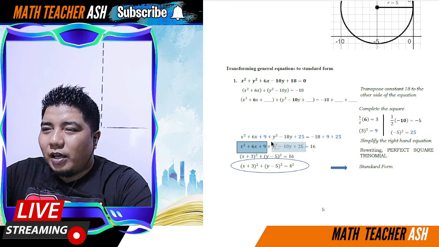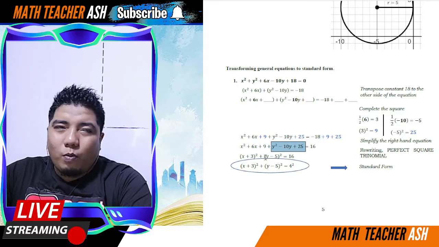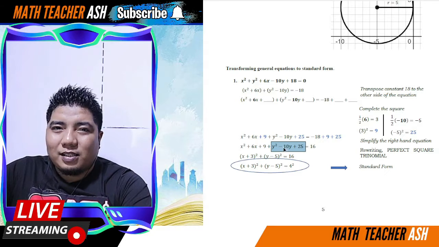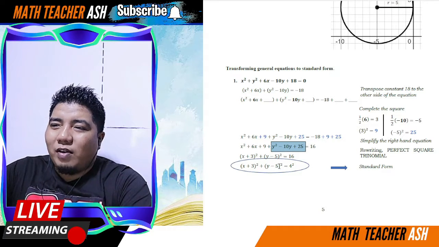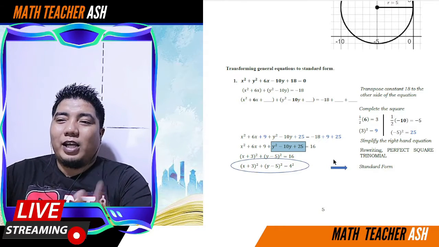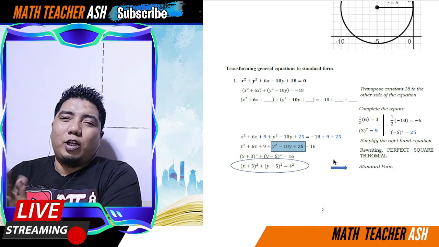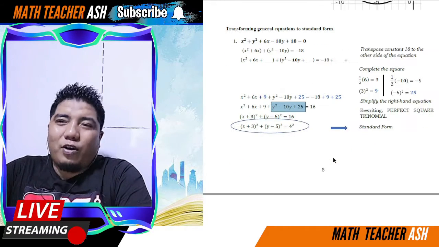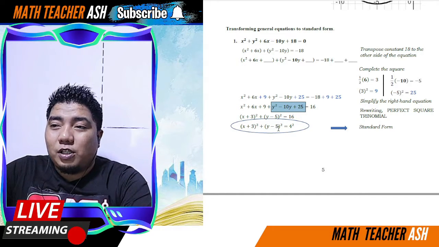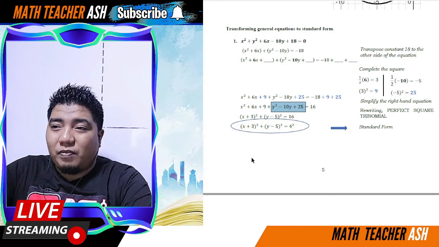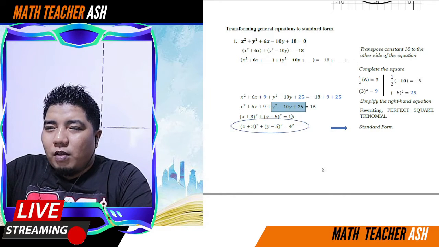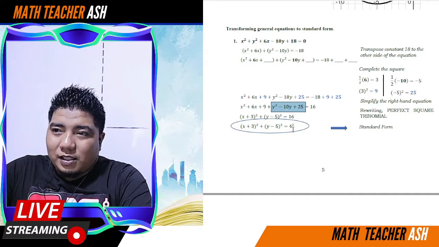How about this one? You get the square root of y squared, y. You get the square root of 25, that is 5. And then you follow the sign of the middle term, which is minus. So, we have y minus 5, squared. Okay, so now you have your final answer. The quantity x plus 3 squared plus the quantity y minus 5 squared is equal to 16. If you want to know the h and k, the opposite of 3 is negative 3, the opposite of negative 5 is positive 5. So negative 3, 5 are our h and k, and our radius is the square root of 16, and that is 4.